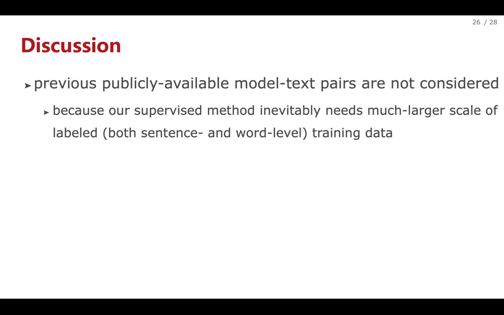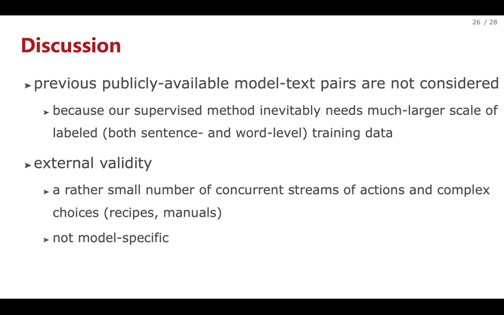It is also worth mentioning that although we aim to extract from general process texts, our model might suffer from low external validity. One main reason is that both recipes and manuals are rather sequential by nature, which means that we can expect a rather small number of concurrent streams of actions and complex choices. Moreover, our approach is not model-specific. For some specific models, such as PetriNet and BPMN, adding such features is a possible extension of our work.